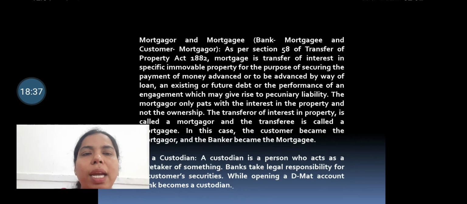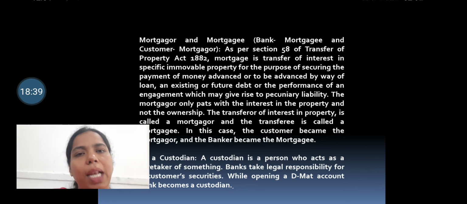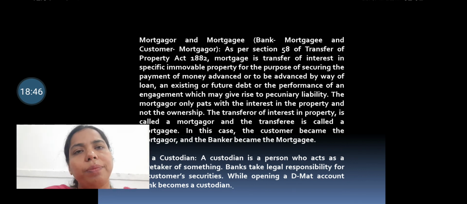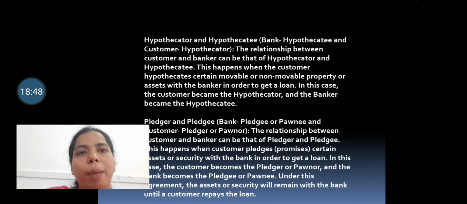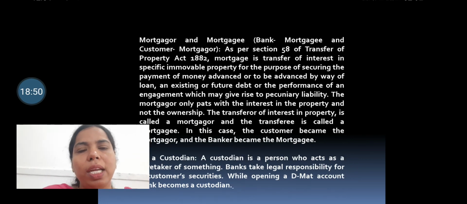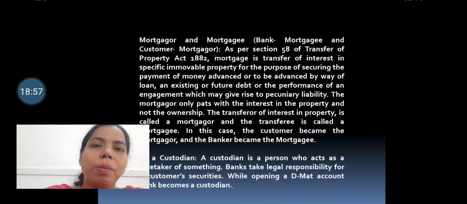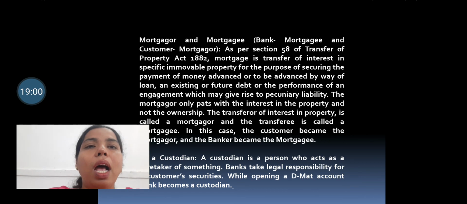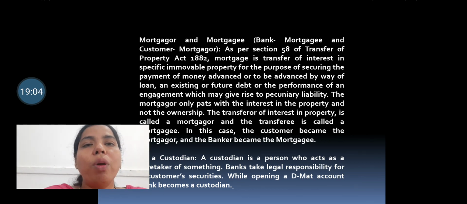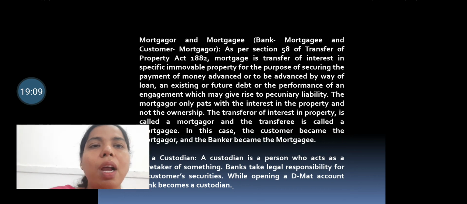Similarly, the mortgagor and mortgagee relationship is along the same line, in the same manner as the hypothecator and the hypothecatee. So the mortgagor and mortgagee relationship develops. The bank is normally the mortgagee and the customer is the mortgagor when certain assets, or we can say specifically immovable property, are mortgaged. At that time this relationship is developed.